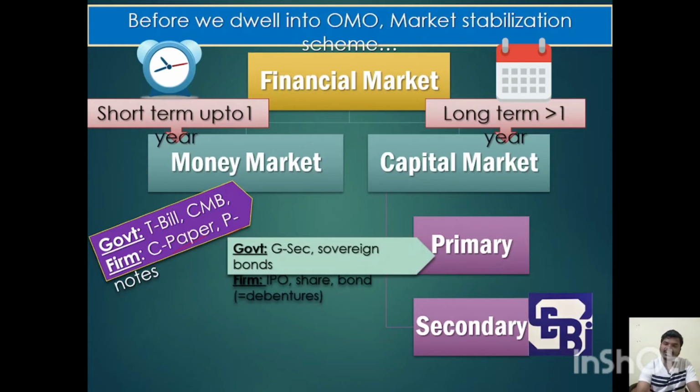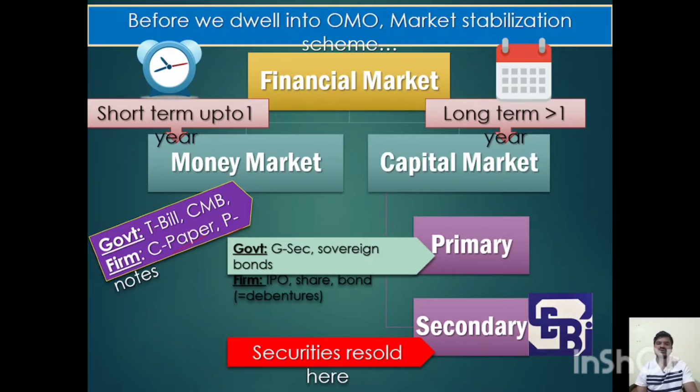If it is the first time borrowing money from the public, then the government issues government securities, sovereign bonds, and firms issue initial public offerings, shares, bonds, debentures, like that. It issues the IPO, it issues shares to the public, and it borrows money from the public for a long period of time. It has to approach the primary market when it is borrowing for the first time, and when a follow-on public offering is there, then it has to approach the secondary market.